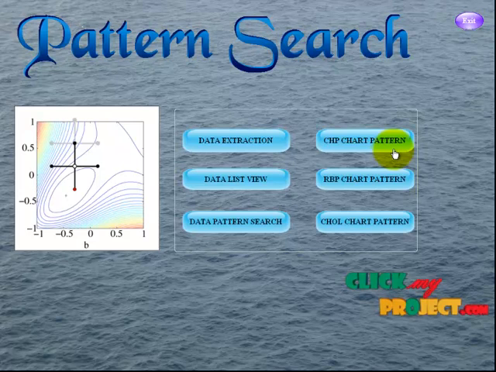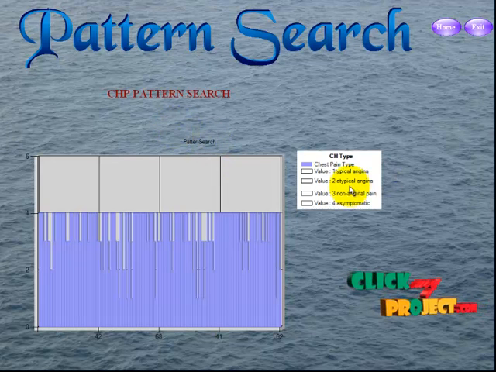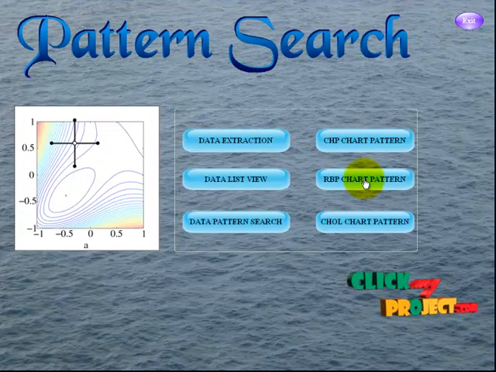Next is the chart part. The CHP chest pain chart part. Yes, this is the chest pain chart part. The 4 types are there. This is the chart type. Filling for age wise and for the 4 types. Then the next column, the BP chart pattern.